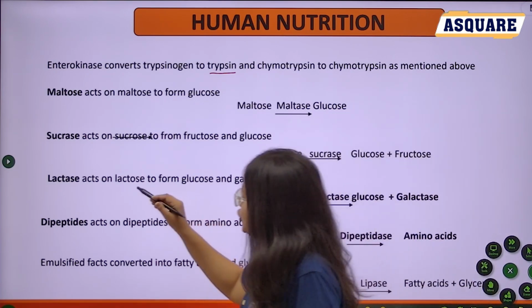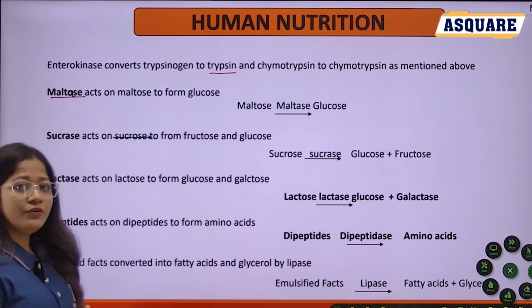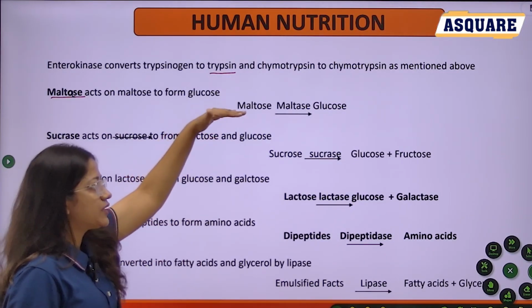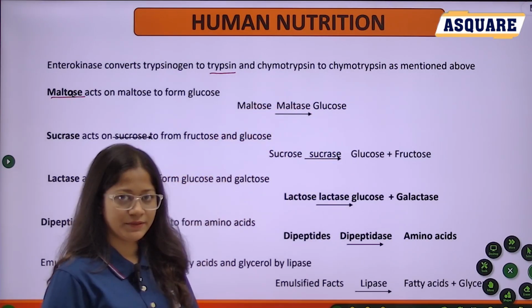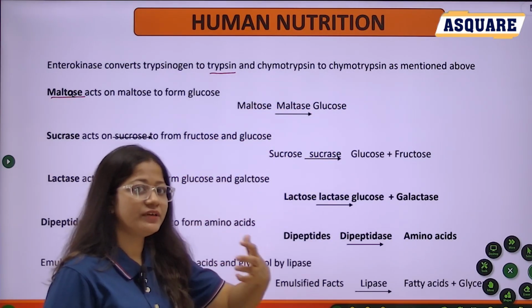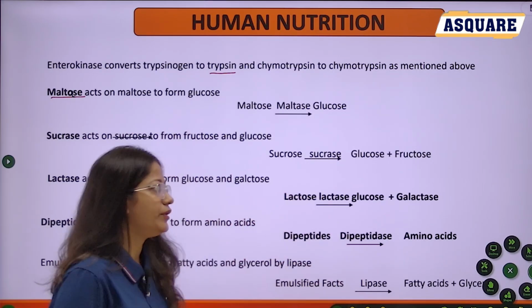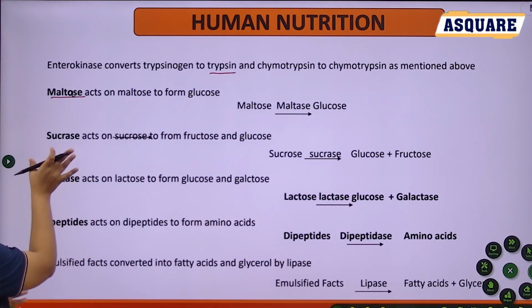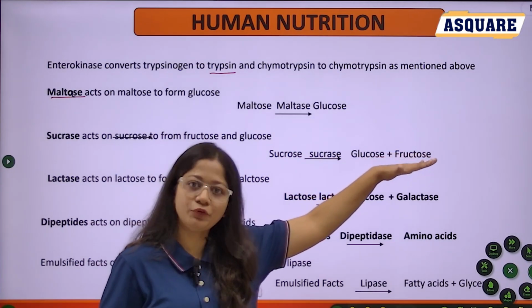See, maltose is converted into glucose in the presence of maltase. First the starch is converted into maltose, then maltose is converted into glucose. Then sucrase acts on sucrose and converts it into glucose plus fructose.